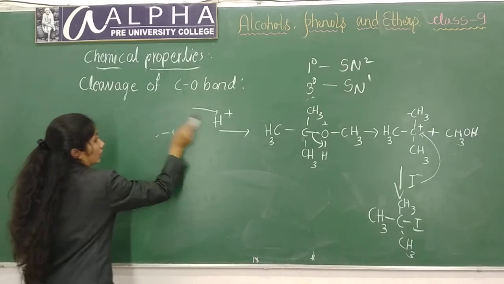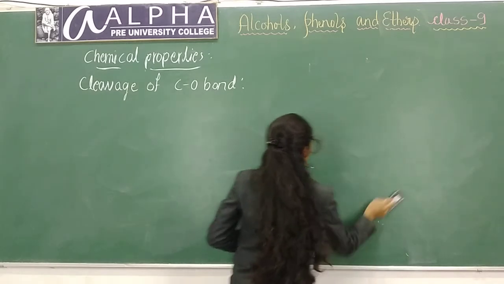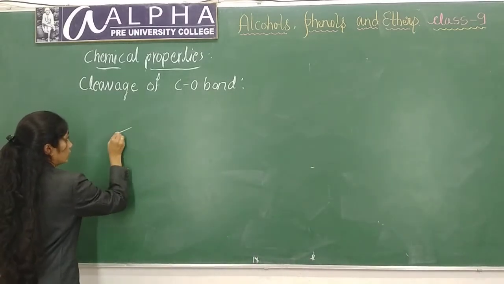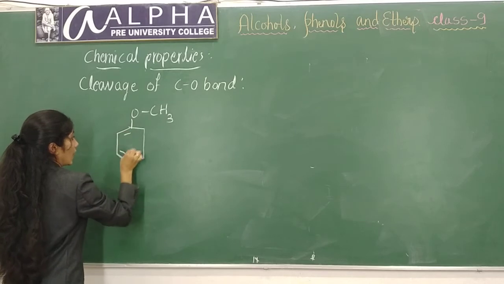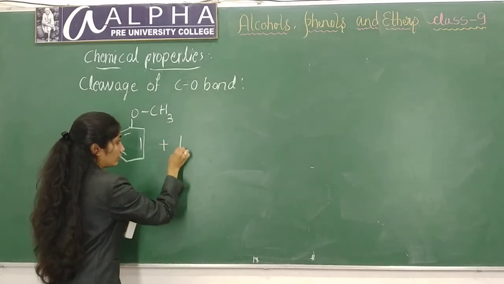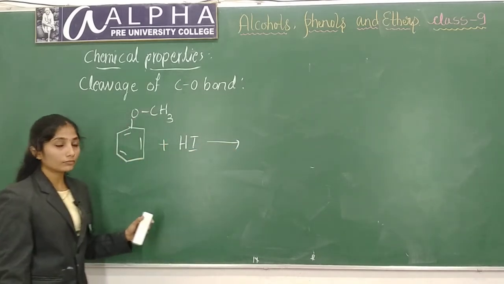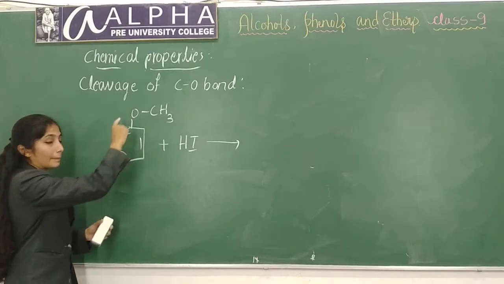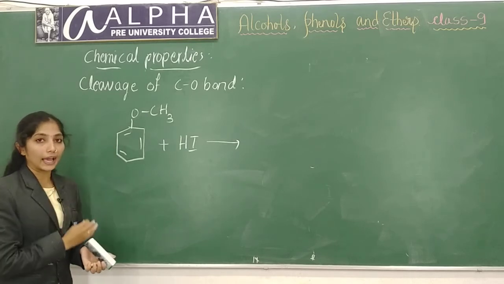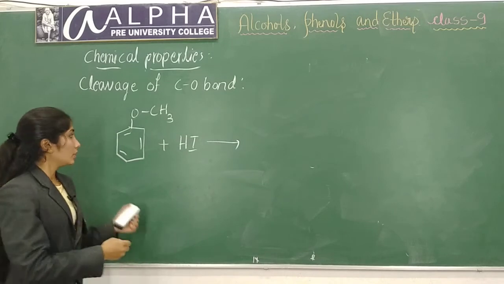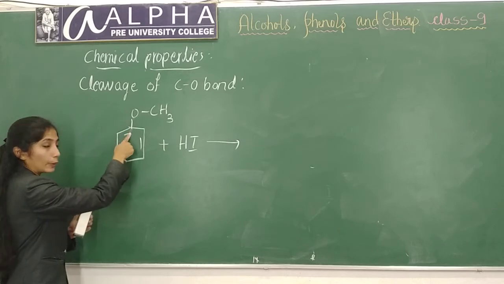If you take anisole, methyl phenyl ether, here OCH3, this is anisole. If you treat this anisole with hydrogen iodide, what will be the product? Here it is difficult to break the carbon and oxygen bond because it gets partial double bond character. It is difficult to break the bond which is attached to an sp2 hybrid carbon atom. It is an sp2 hybrid carbon atom.